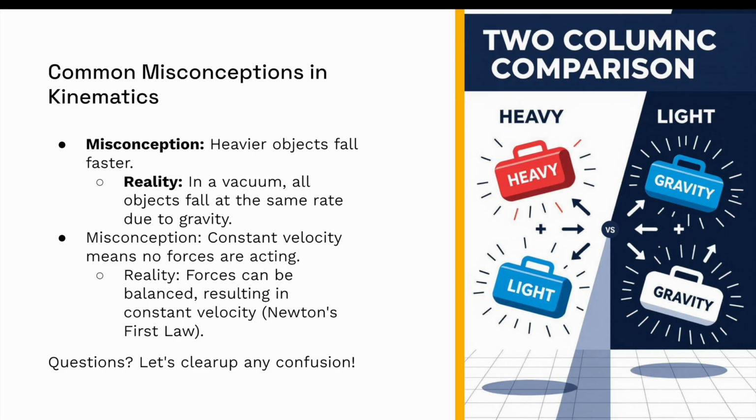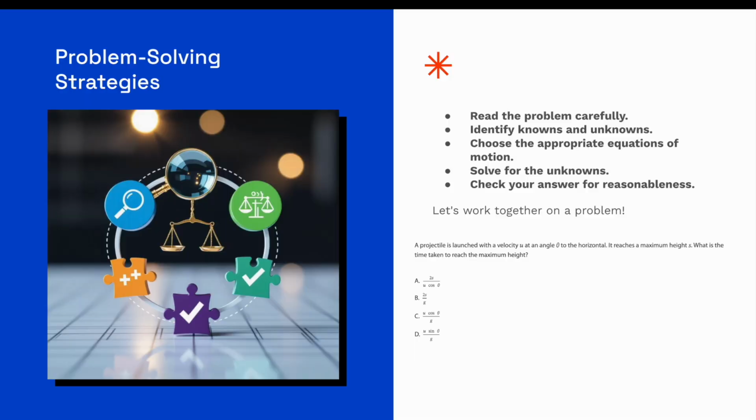The second one is that constant velocity means no forces are acting. This is probably the biggest misconception you can make. Forces can be balanced, which results in a constant velocity. This is Newton's first law, which we'll look at in the next episode. However, this is something to keep in mind: if it says constant velocity, it doesn't mean that there's no force, it just means the forces are equal.